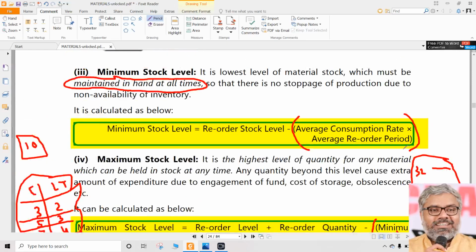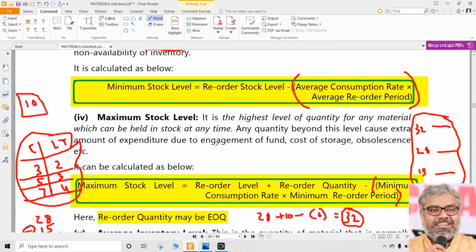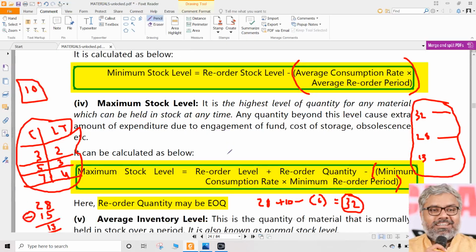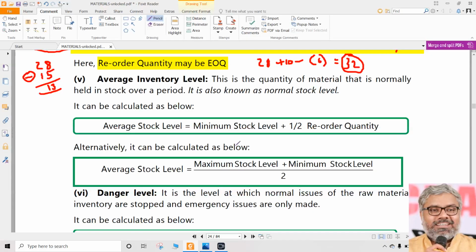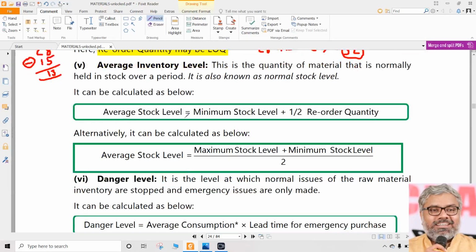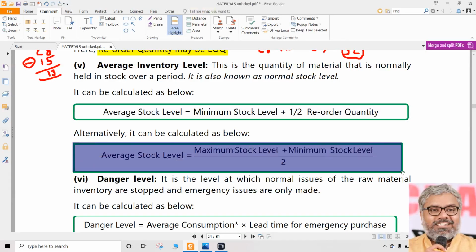That's it. Any number of questions, data will be given like this only, and answers will have to be sorted out and calculated like this only. These are the major formula that we are going to use in solving questions. Clear? Now there is one more additional item, which is a simple calculation, basically average stock level.